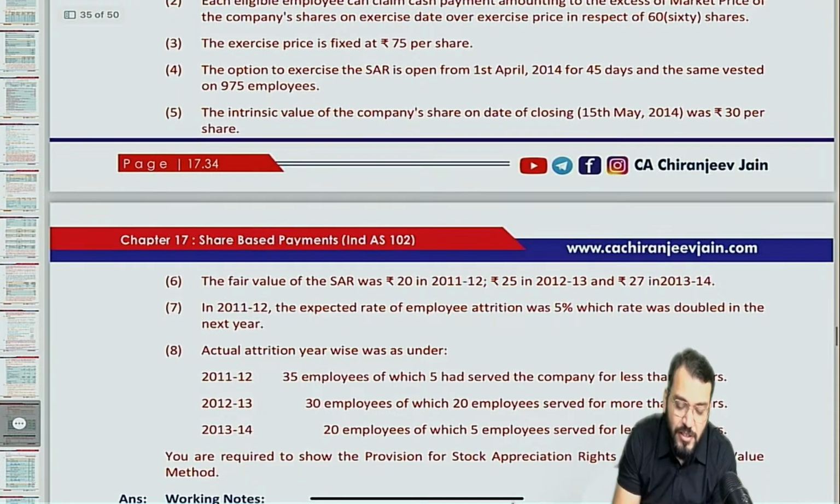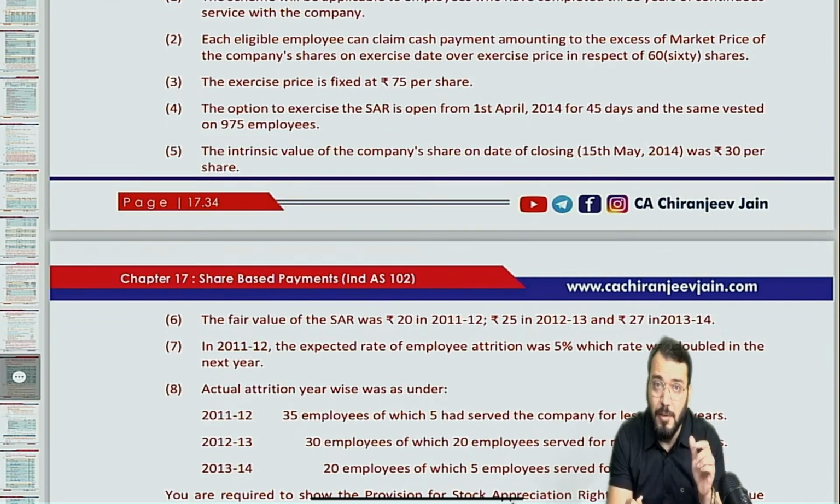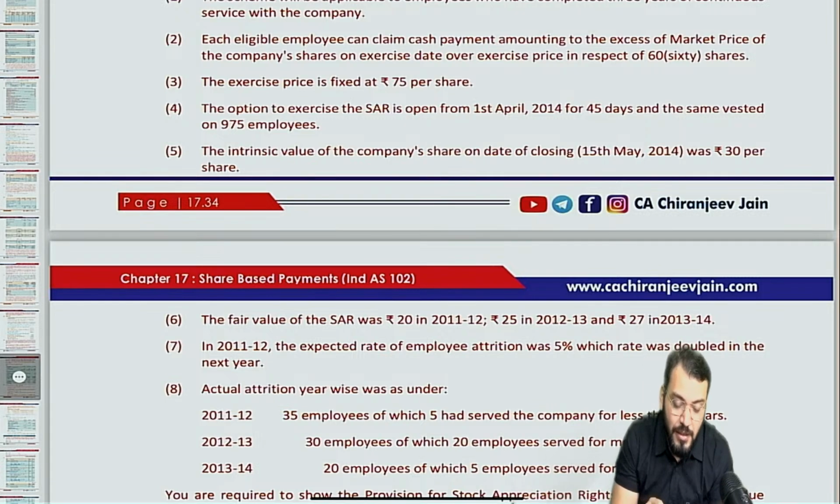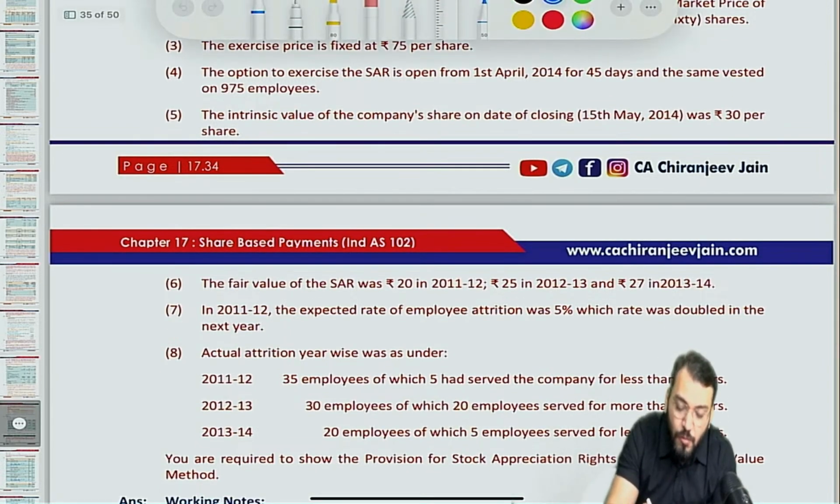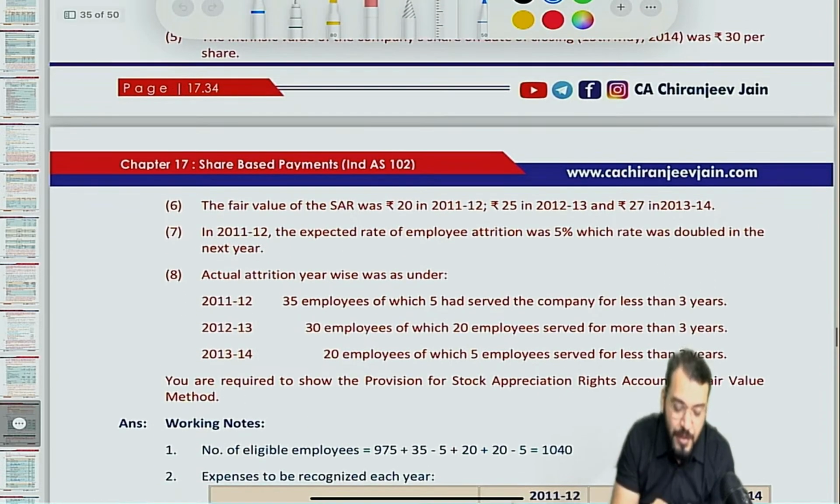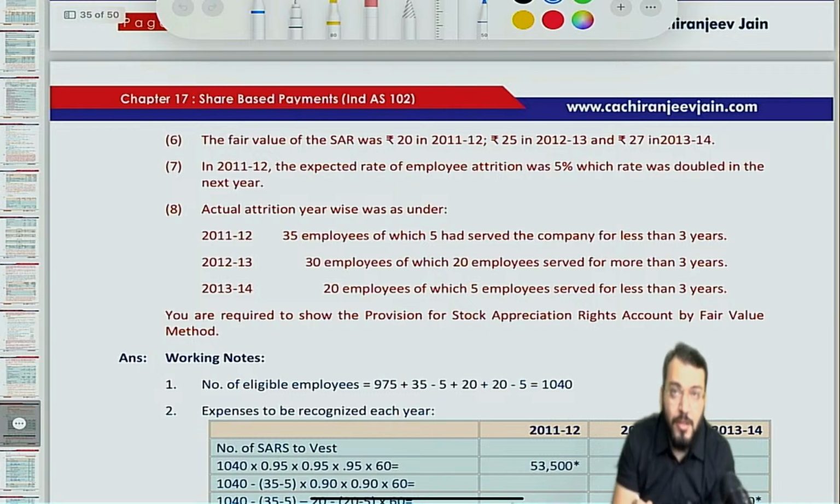And the option to exercise the SAR is open on 1st April 2014 for 45 days. Means this becomes the exercise period. And the same was vested on 975 employees. The similar question last time also they have asked. The intrinsic value of company shares on the date of closing was 30 per share. They have given intrinsic value also, based on which the payment will be done. The fair value of SAR is given. They have given 3-year fair value because we will do reassessment of the option, because it is an SBP liability.